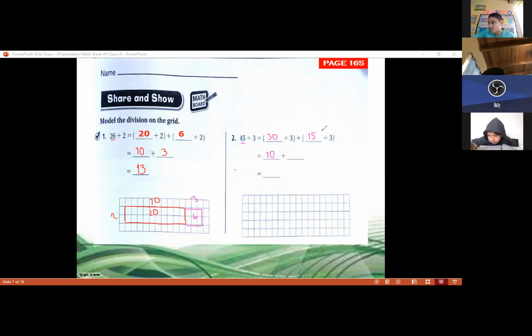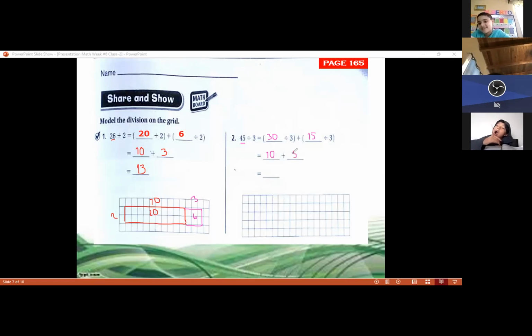Now, we're going to divide this part. 15 divided by 3. 3 times 5, what is the answer? 15.